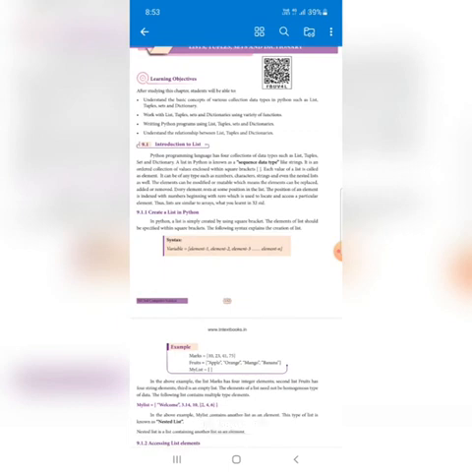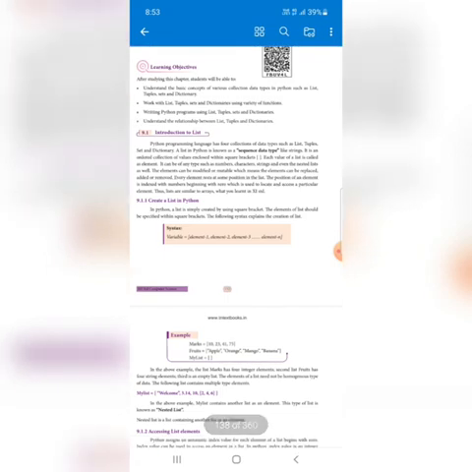How to work with these four and with the functions, and write a Python program using these four, and understand the relationship between list, tuples and dictionary. What are the relationships there? First of all, introduction.